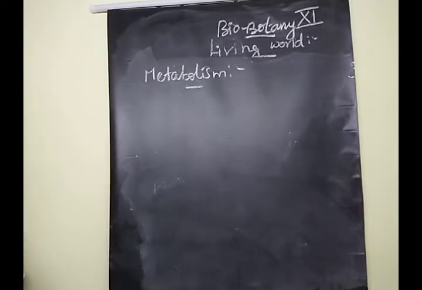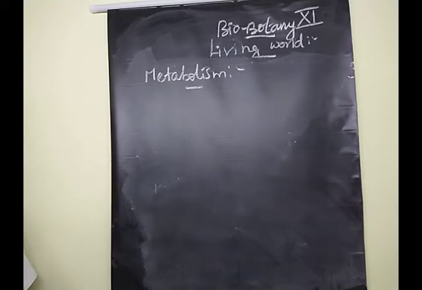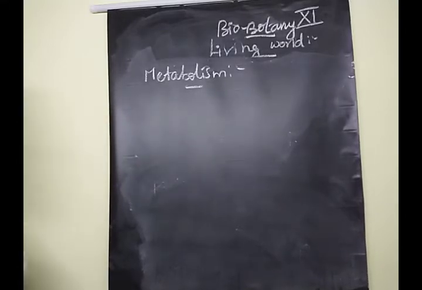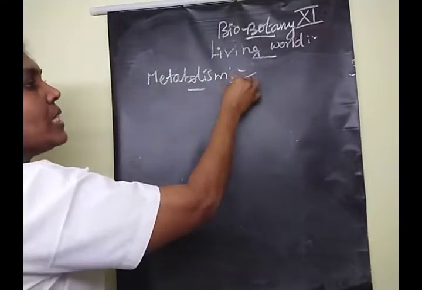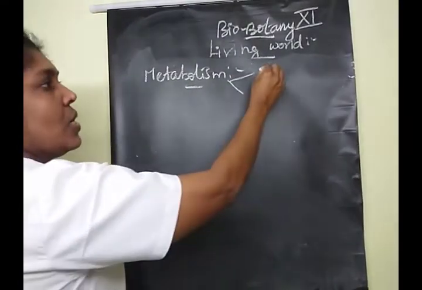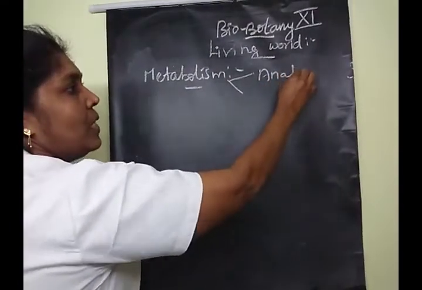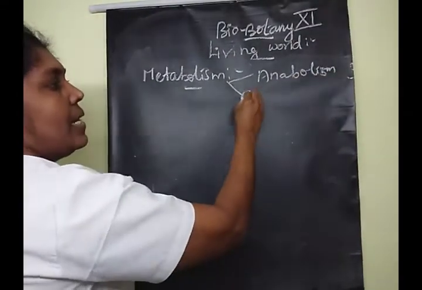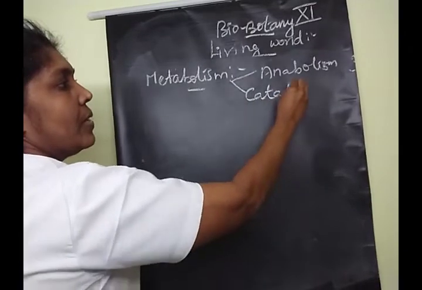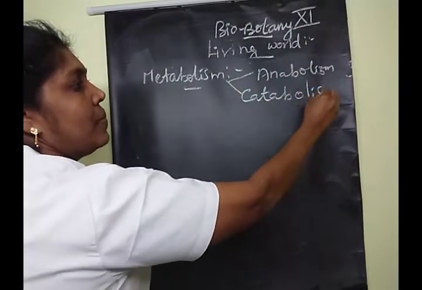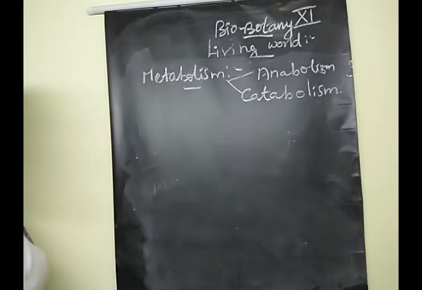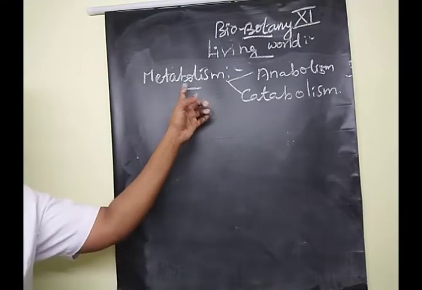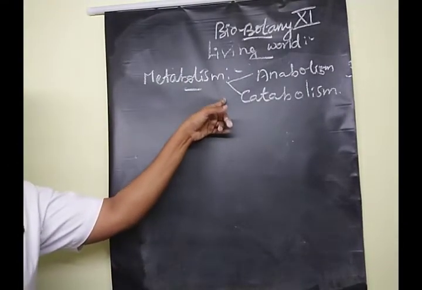This metabolism is classified into 2 terms. What are the 2 terms of metabolism? One is anabolism, and another one is catabolism. Clear? These are the 2 types of metabolism.